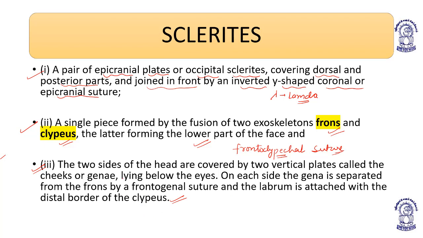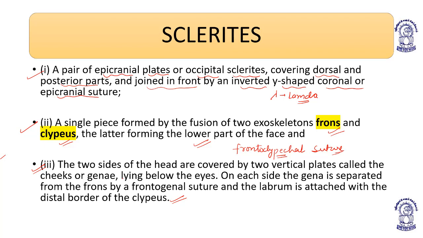First, the epicranial suture divides the vertex into a lambda-shaped structure. Now, a triangular plate, the frons, is followed by a rectangular plate, the clypeus, and between them is the frontoclypeal suture. There is a movable cutaneous flap, the labrum, which hangs over the lower edge of the clypeus. The labroclypeal suture is found between the clypeus and labrum.